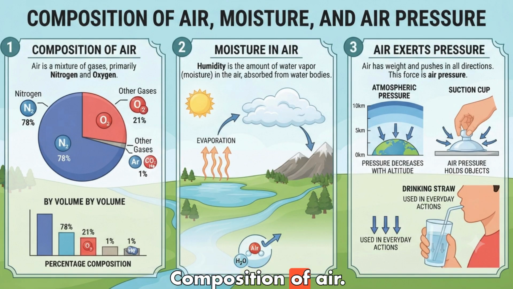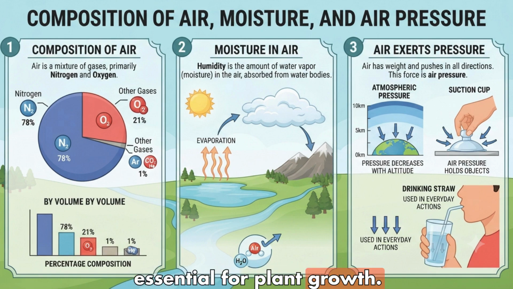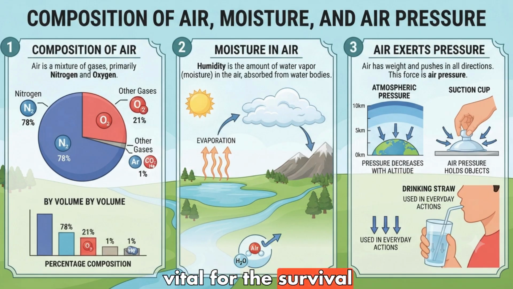1. Composition of air. Air is a mixture of gases that surrounds the Earth. Its composition by volume is nitrogen, 78%, the most abundant gas, essential for plant growth. Oxygen, 21%, vital for the survival of humans, animals, and for combustion, fire. Other gases, 1%, includes argon, carbon dioxide, helium, and traces of others.